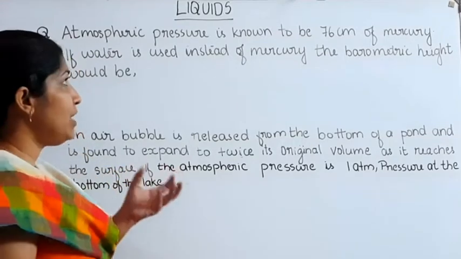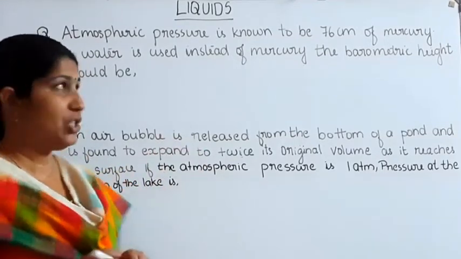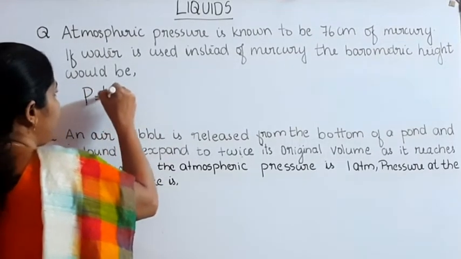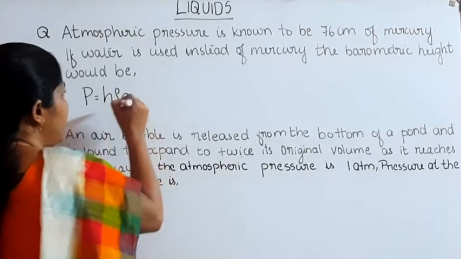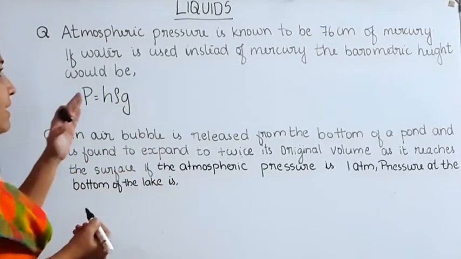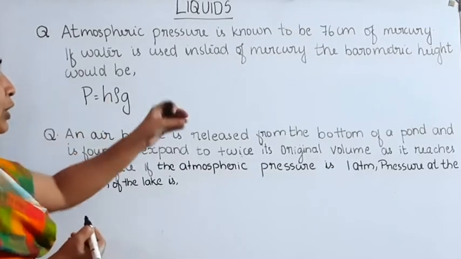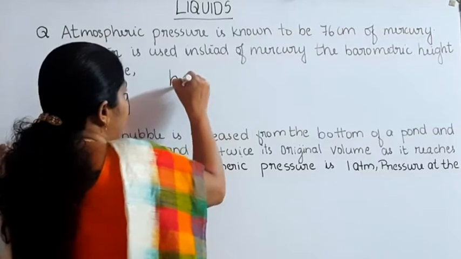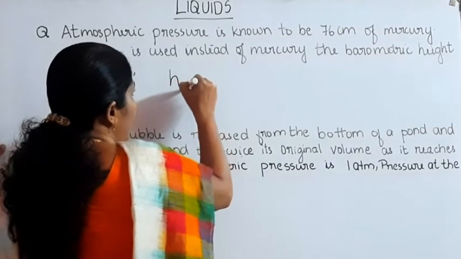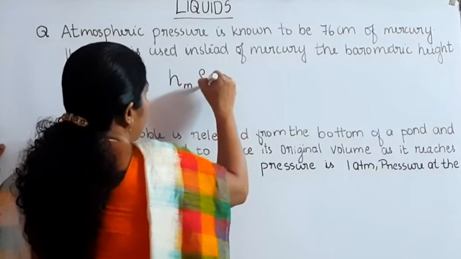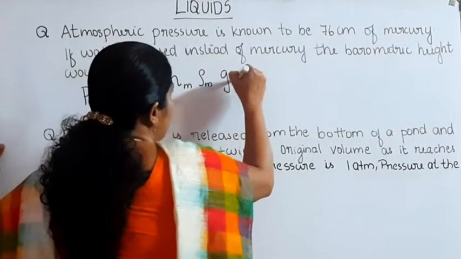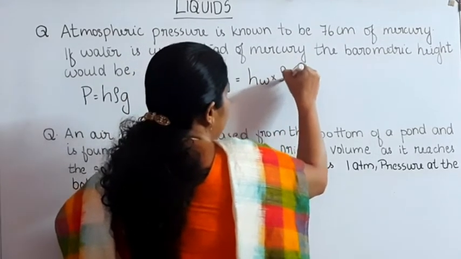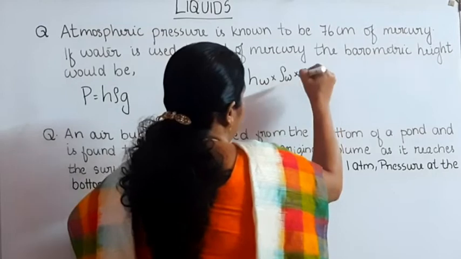What's the equation to find out the atmospheric pressure? Pressure P is equal to H rho G. This is the equation used. Then pressure exerted by the mercury column is equal to pressure exerted by the water. Pressure exerted by mercury, H mercury into rho mercury into G, is equal to H water into rho water, density of water, into G.